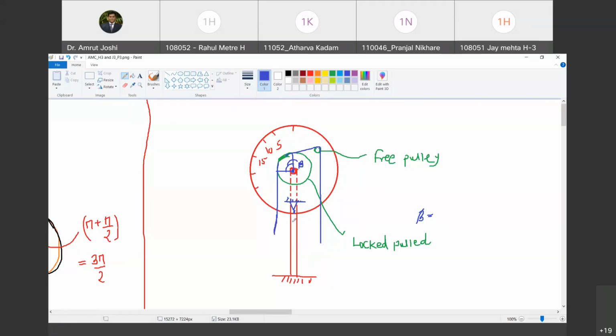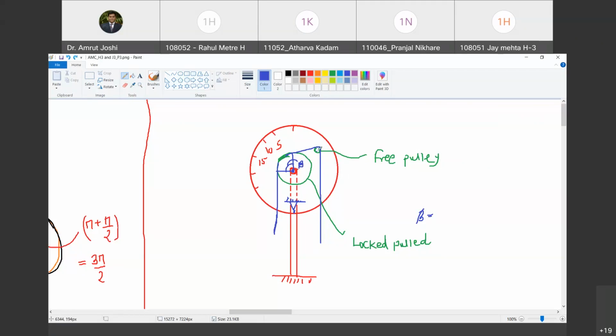Yes. Sure. How do I change beta? So I will loosen this nut. I will rotate this plywood wheel down so that this free pulley will come somewhere else. The moment the free pulley comes here after rotating this wheel, I will lock this nut and then the beta will be something different. Do you agree with me? Yes. Now beta will become this way. So in a way, I have a mechanism to control beta by using this plywood sheet and free pulley. Do you agree with me?